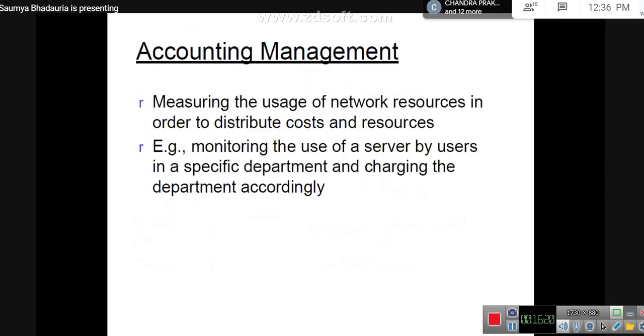So the final thing which comes in a network management system is accounting. It is saying that the information corresponding to the network resources or the usage of the resources obviously accounts to certain cost.